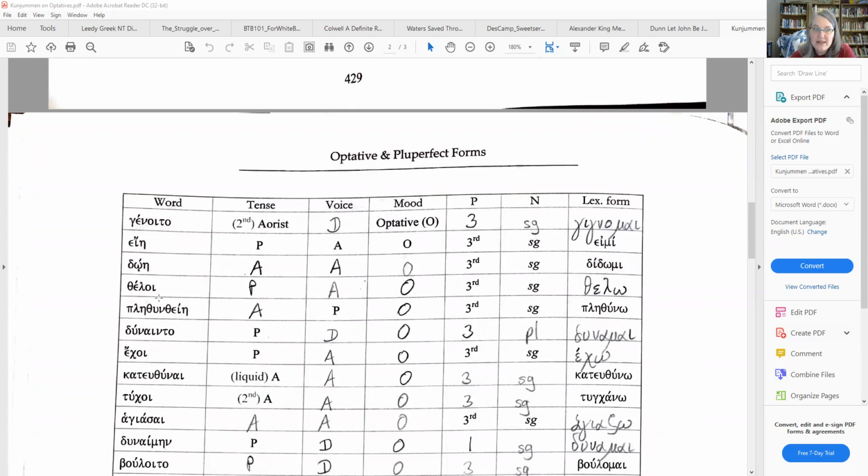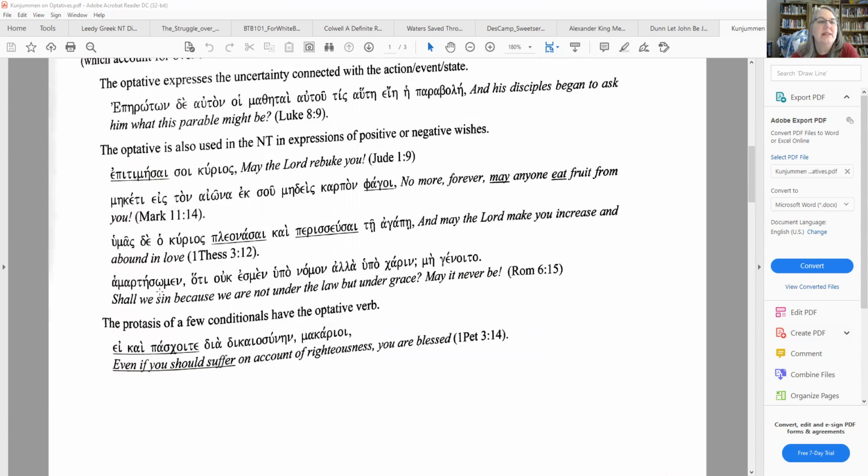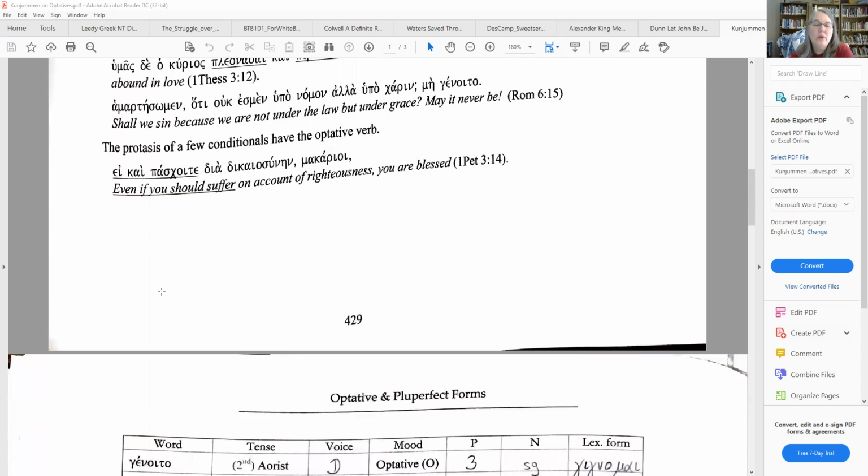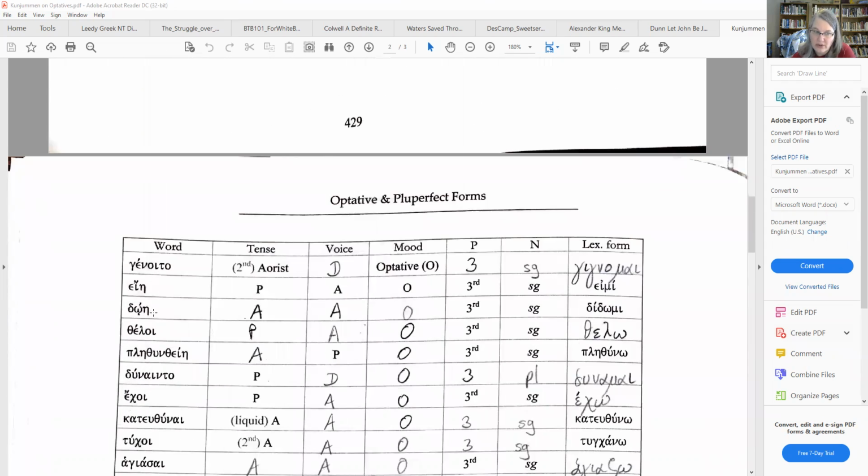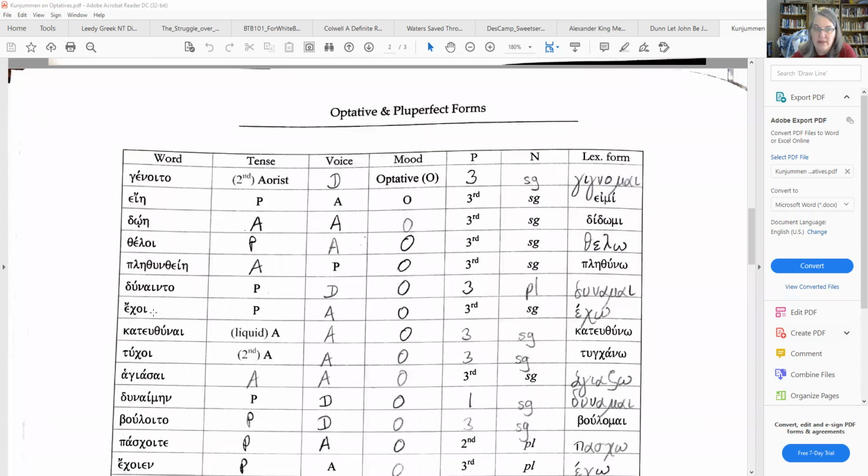Now, the table here, and I filled it in for you so you don't have to fill it in. These are, what did he say, more than 50? Yep, more than 50 of all of the occurrences of the optative in the New Testament. Note that in each case, you're going to have this diphthong that's hopefully going to remind you that this is a word you need to recognize as the optative.